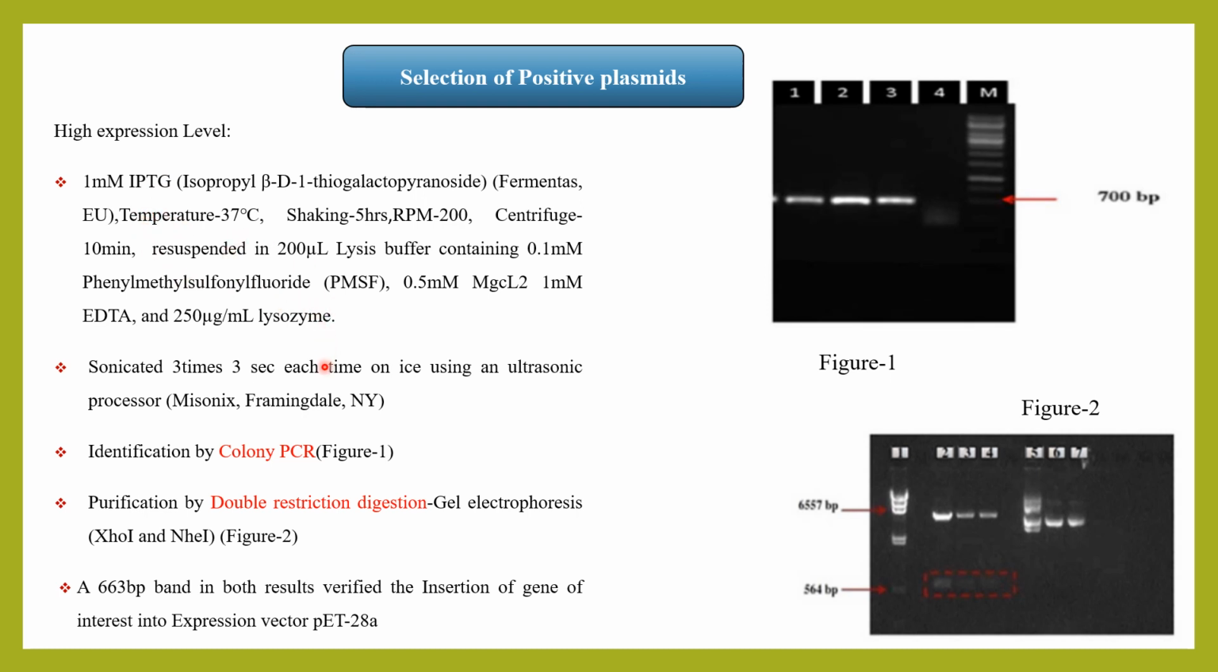After culturing of E. coli cells, the colonies are randomly collected and colony PCR is performed for the identification of positive plasmids. And those positive plasmids are purified by the double restriction digestion followed by the gel electrophoresis. A band at 663 BP confirms that the gene of interest is inserted into the host cell.